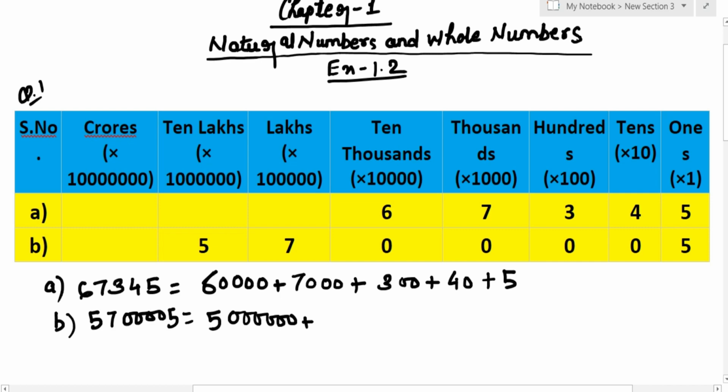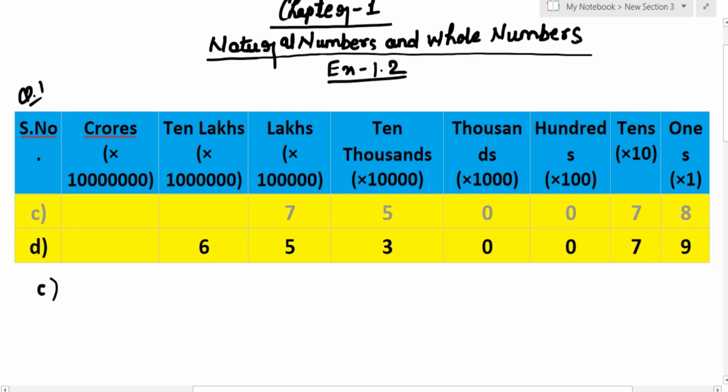And 7 is in lakhs place and lakh has 5 zeros. So we write down 7 along with 5 zeros. Next is 0 we need not to mention. Again the 0 which is in 1000 place need not to mention. Again the 0 which is in 100 place need not to mention. Again the 0 which is in tens place need not to mention. The 5 which is there in ones place we need to mention, that is plus 5.